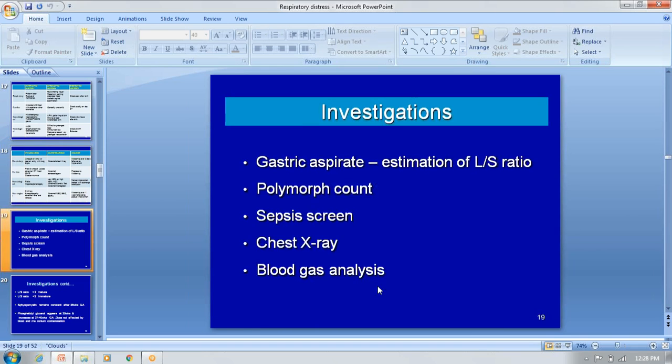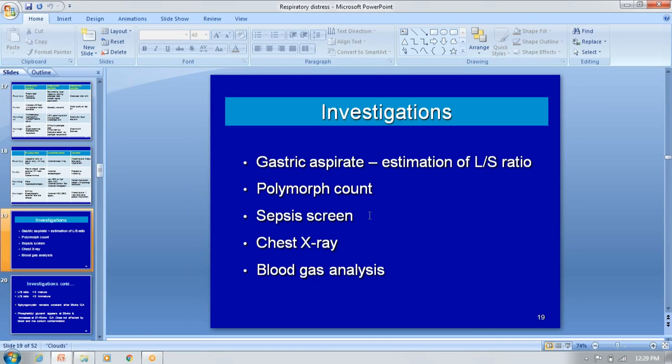Coming to the investigations, the most important is the gastric aspirate. We have to estimate the LS ratio, lecithin and sphingomyelin. Sphingomyelin is a constant, and the changes are only in the lecithin. We have to take the polymorph count also, and our septic screen like CBC, absolute neutrophil count, IT ratio, CRP and procalcitonin.